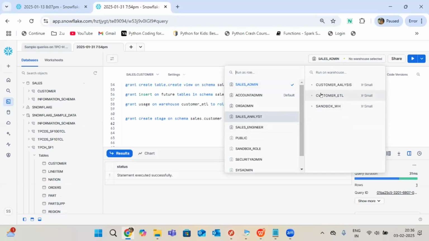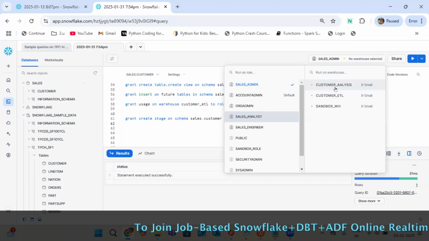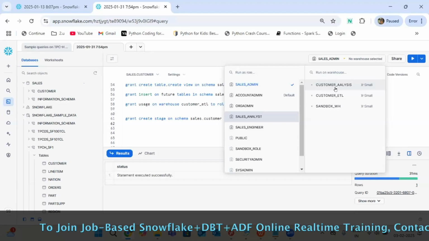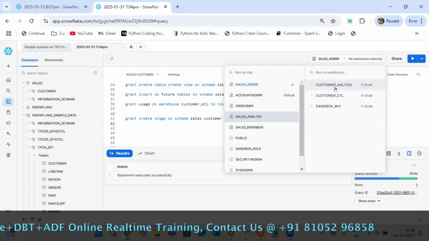Correct. So if you created databases using the ETL warehouse, when you are executing, you can switch to the analyst warehouse here also. It won't restrict. You created a database by using this particular warehouse, but every time you do not have to use this particular warehouse. There is no restriction. Anything you can go.